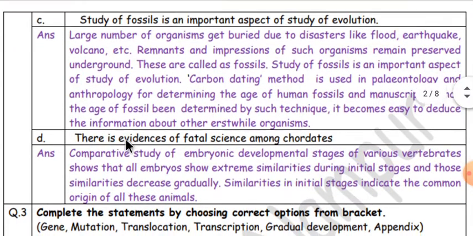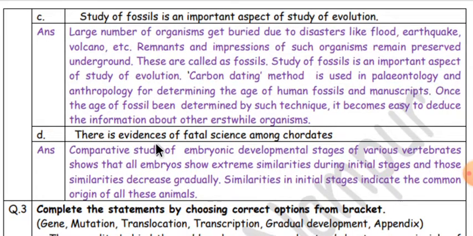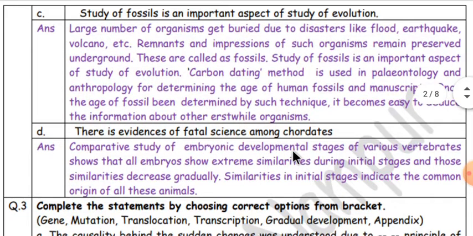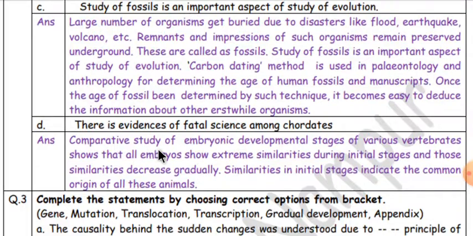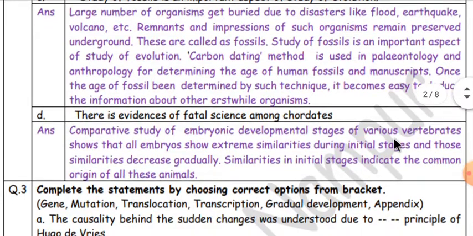organisms. D. There are evidences from fetal science among chordates. Comparative study of embryonic developmental stages of various vertebrates shows that all embryos show extreme similarity during initial stages and those similarities decrease gradually. Similarities in initial stages indicate the common origin of all these animals.